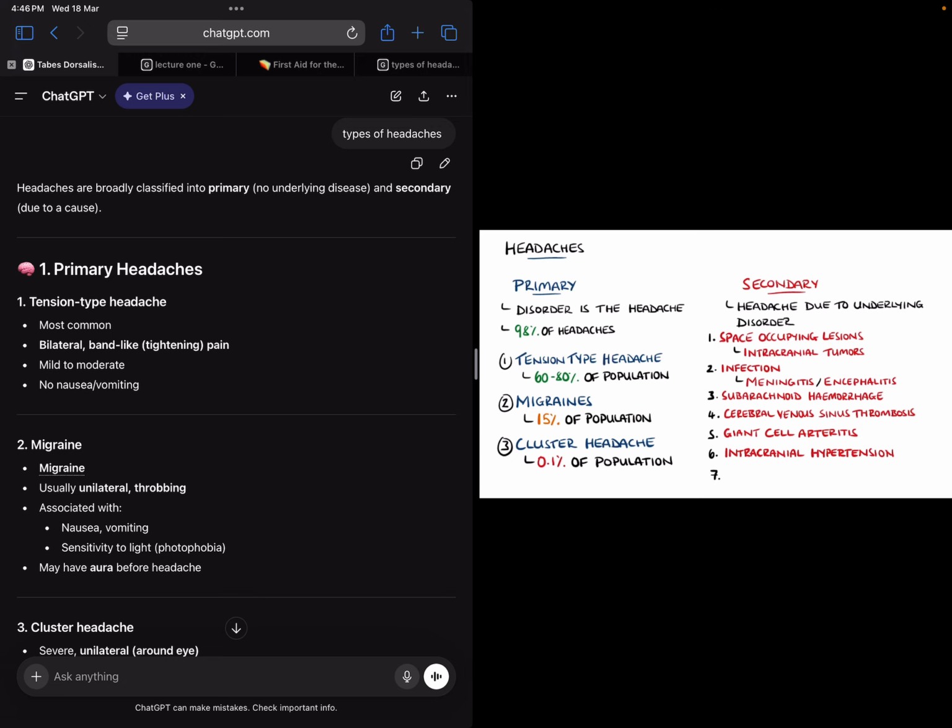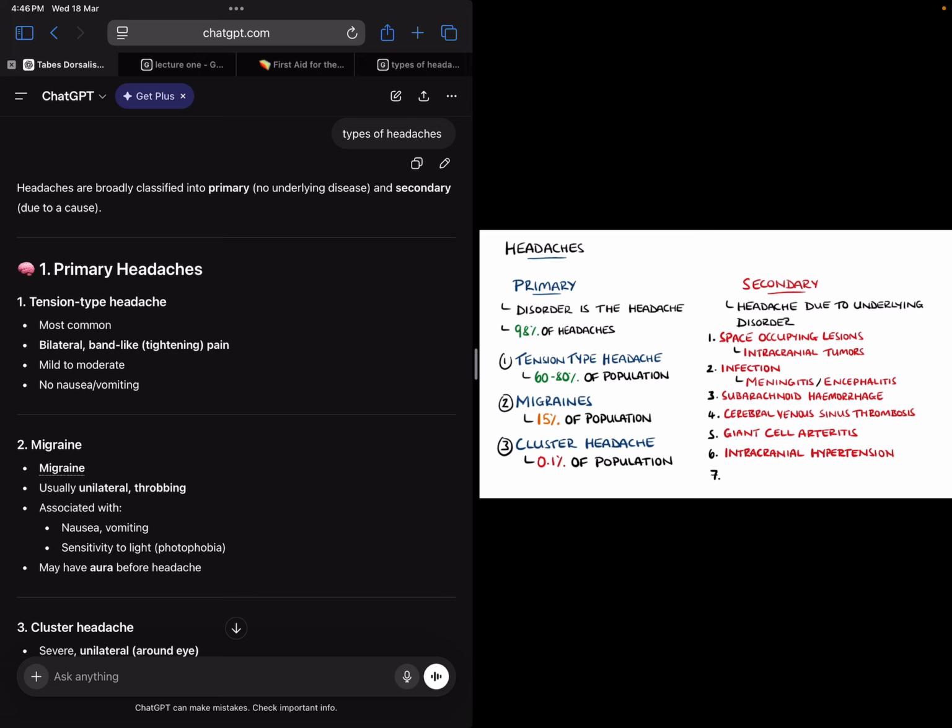Headaches are broadly classified into primary and secondary headaches. Primary headaches have no underlying disease or underlying cause. It just occurs once in a blue moon. It could be acute, it could also be chronic, but it just occurs out of nowhere. But there's no underlying cause. Some people have very frequent headaches. It doesn't mean that they have a tumor or some hemorrhage or something like that. No, it just happens out of nowhere.